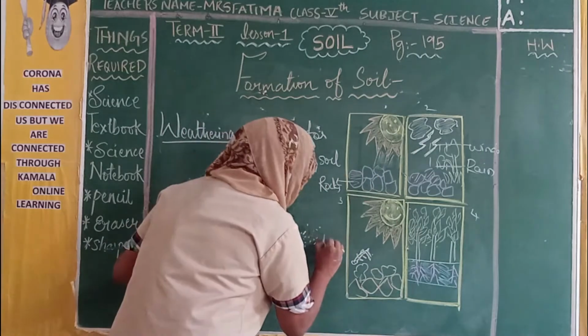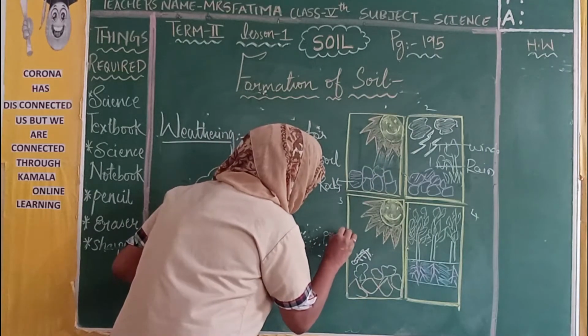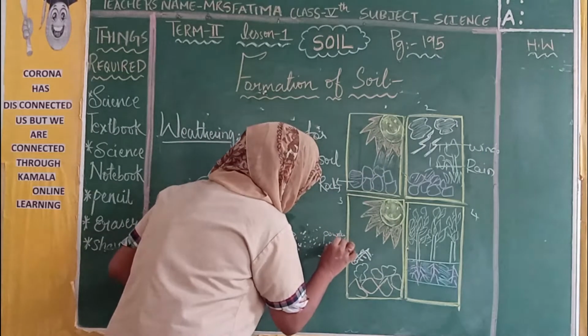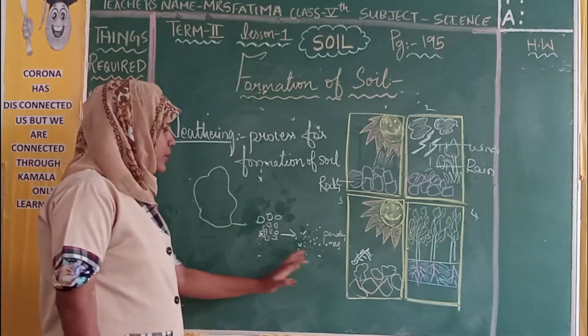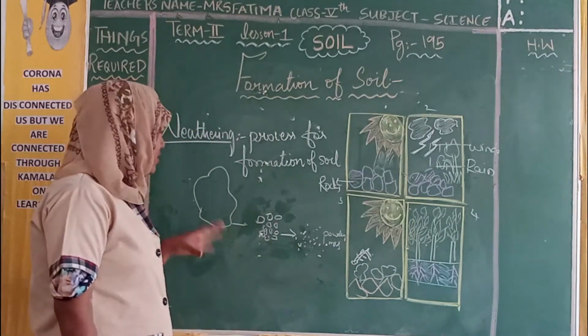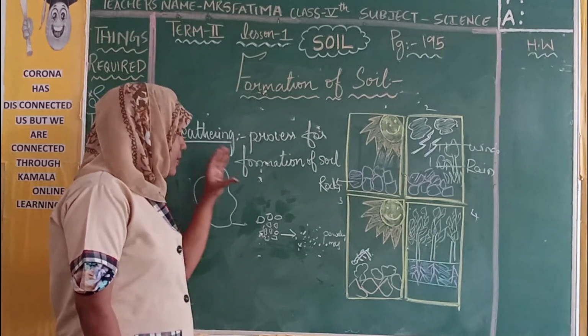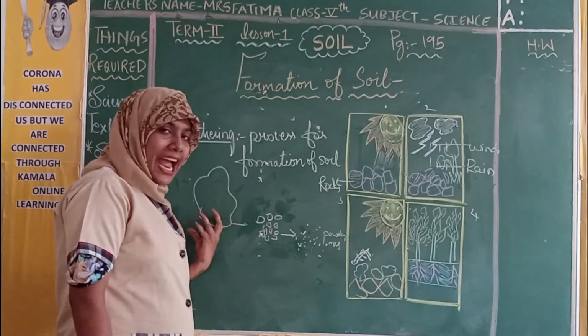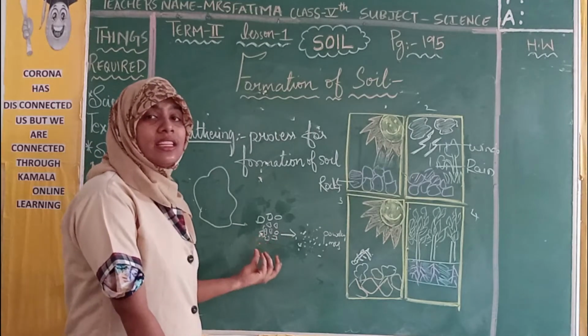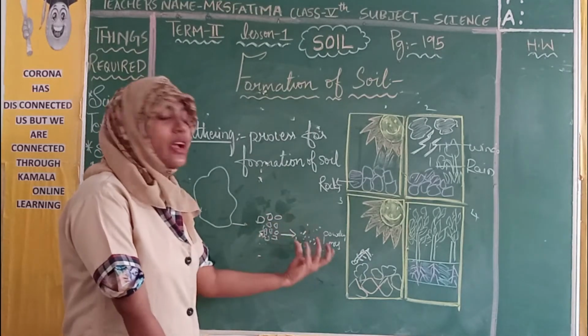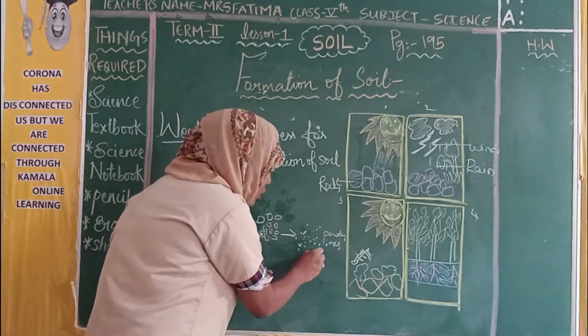This is the powdery mass. This is known as formation of soil. This is known as weathering. From large rocks they crack and break into small particles, and these small particles break down until they become a powdery mass.